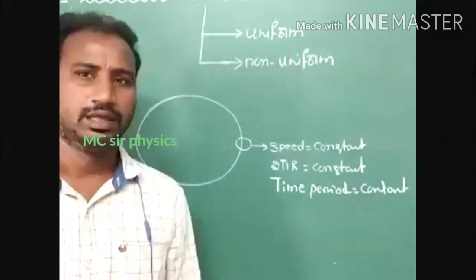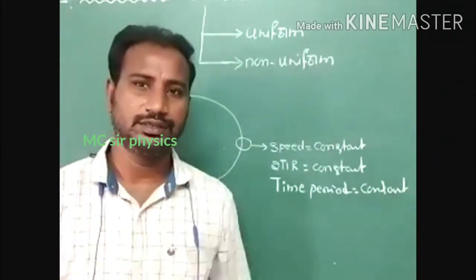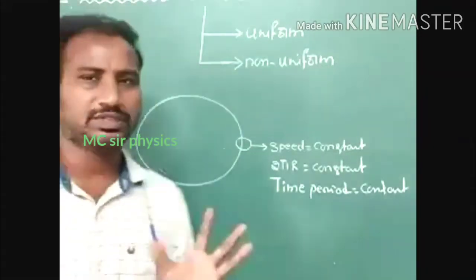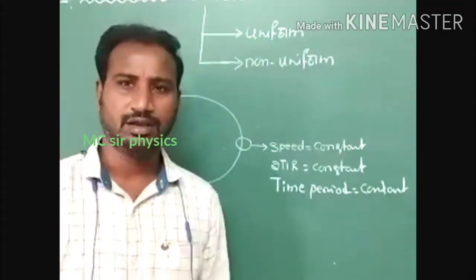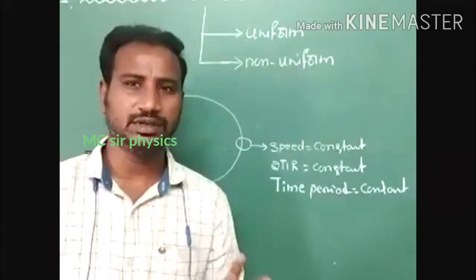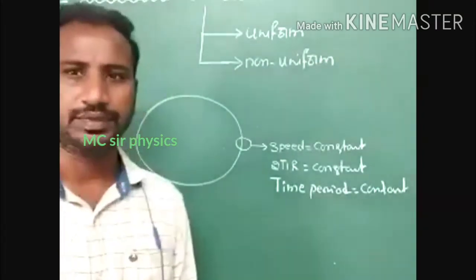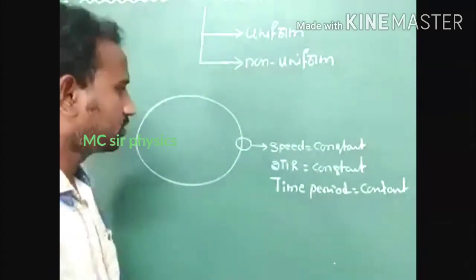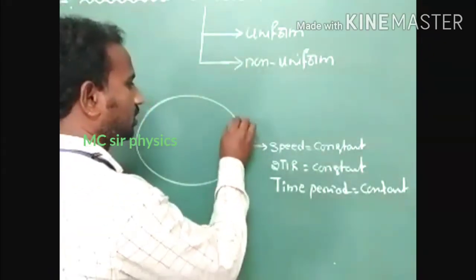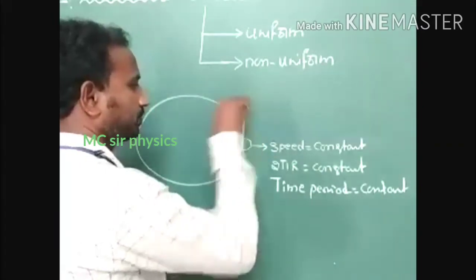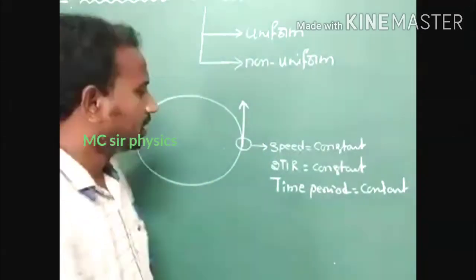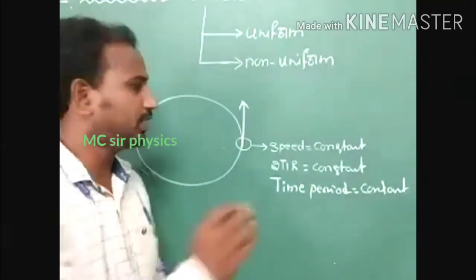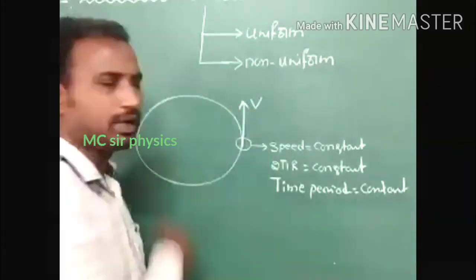What about the remaining? The remaining physical quantities are vector quantities. All vector quantities in uniform circular motion are variable. What are the vector quantities we have to consider in this uniform circular motion? First one, speed we consider along the path, but velocity is always considered tangent to the curved path. What is the reason? Velocity is a vector quantity, so we have to represent that velocity tangent to the curved path.